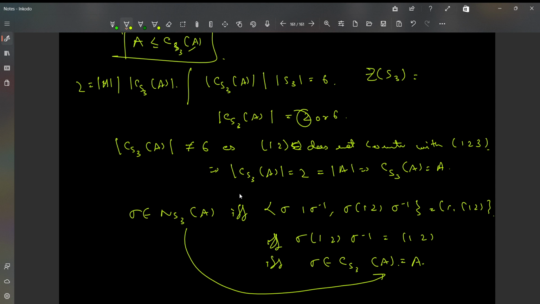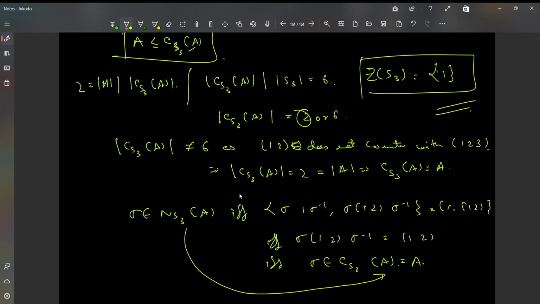Now, what should be the center of S3? Obviously, the center must be in the centralizer of any subset in S3. The centralizer of A, when A is {1, (1 2)}, is A. Therefore, the center of S3 can be {1, (1 2)} or something less than that. (1 2) doesn't commute with (1 2 3), so it cannot be in the center. The center is precisely only the identity element. Is it clear?